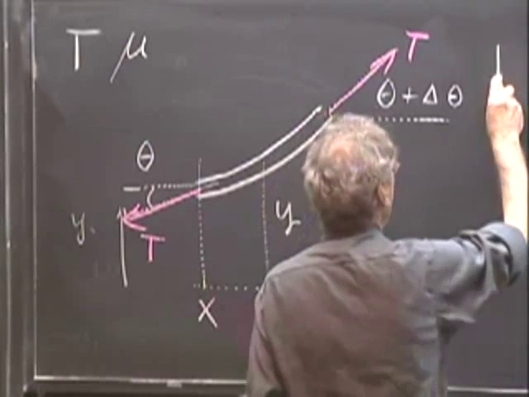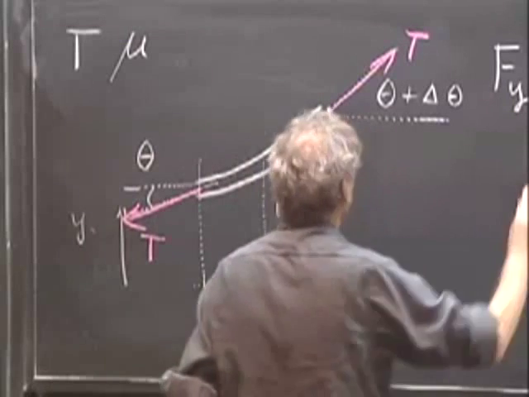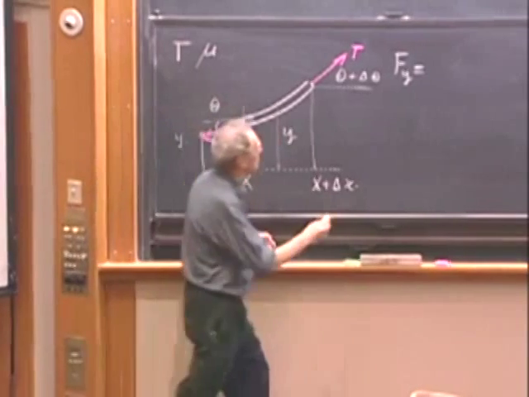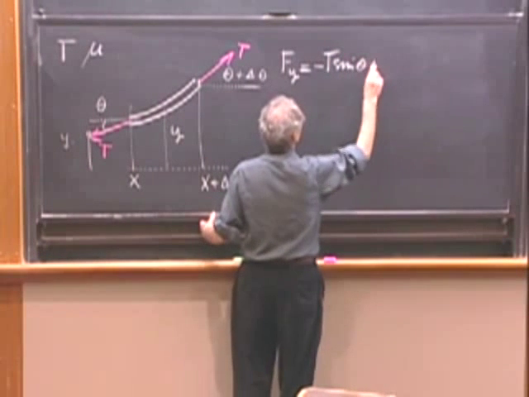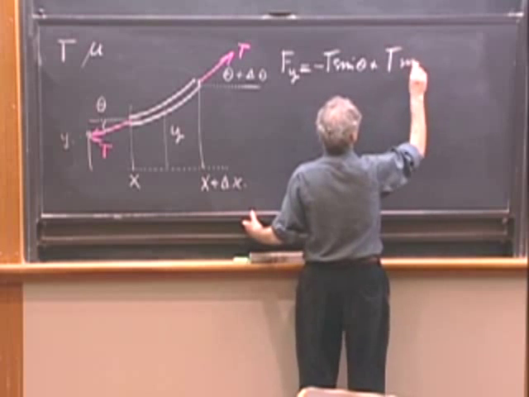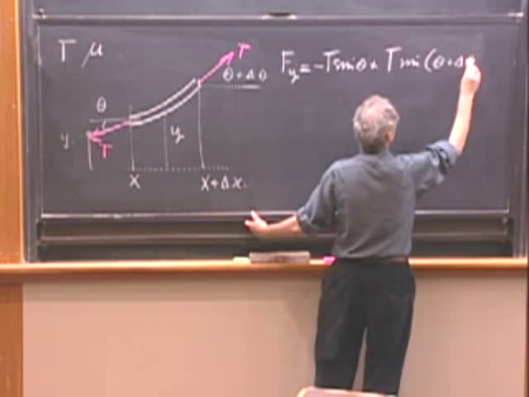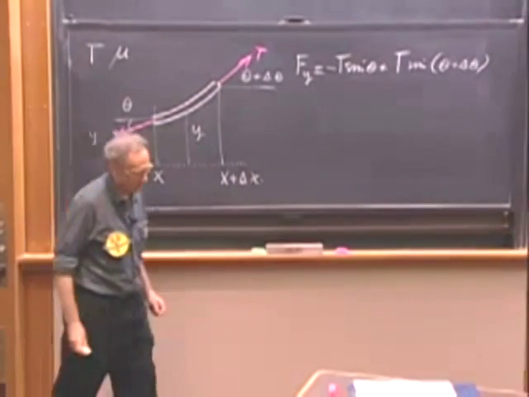So I will concentrate exclusively on the motion in this direction, which drives it back to equilibrium. And so F of y on this segment is then minus T sine theta, because this component is down, plus T sine theta plus delta theta, because this component in the y direction is driving it away from equilibrium.